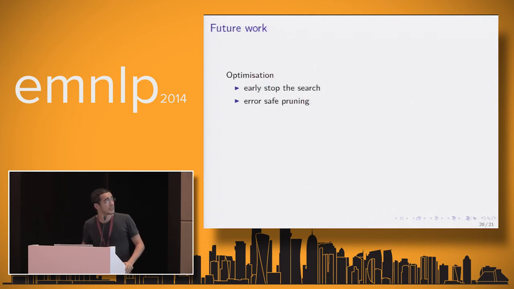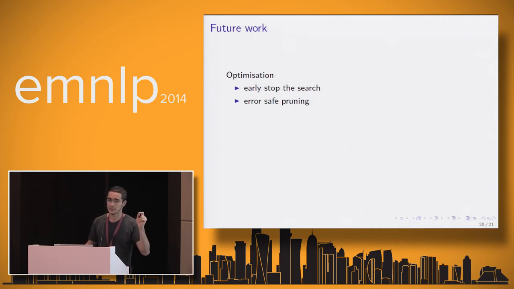As for optimization, there are a few things we can do. We can early stop the search on the basis of the error bound, and that might lead to good BLEU scores, because for most of the derivations we find the best translation very early, but the score remains unchanged for the last 60% of the search iterations.